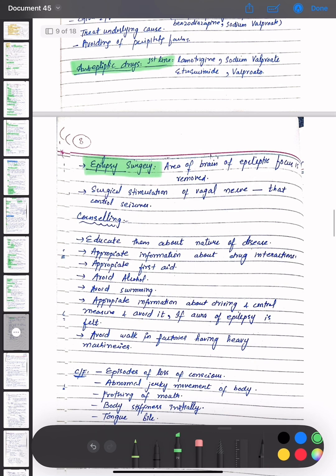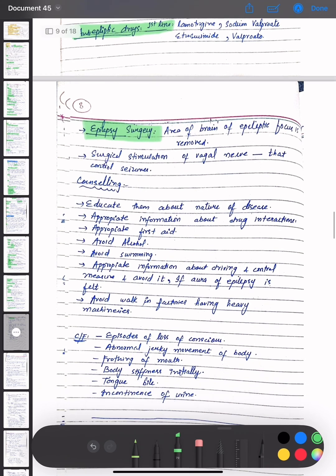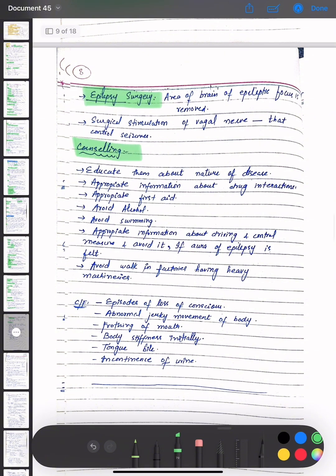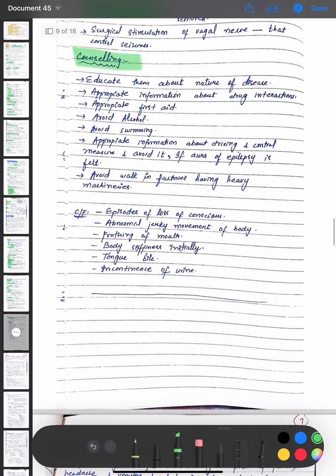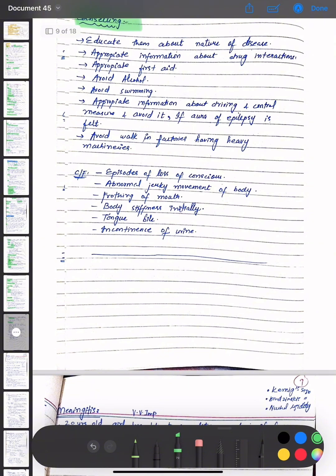In epilepsy surgery, the area of the brain of the epileptic focus is removed, and surgical stimulation of the vagal nerve controls seizures. Counseling for seizure patients: educate them about the nature of the disease, give appropriate information about drug interactions, and provide appropriate first aid. Avoid alcohol and swimming. Give information about driving and control measures. Avoid working in factories with heavy machinery. Clinical features are episodes of loss of consciousness, abnormal jerky movement of the body, frothing of the mouth, initial body stiffness, tongue bite, and incontinence of urine.